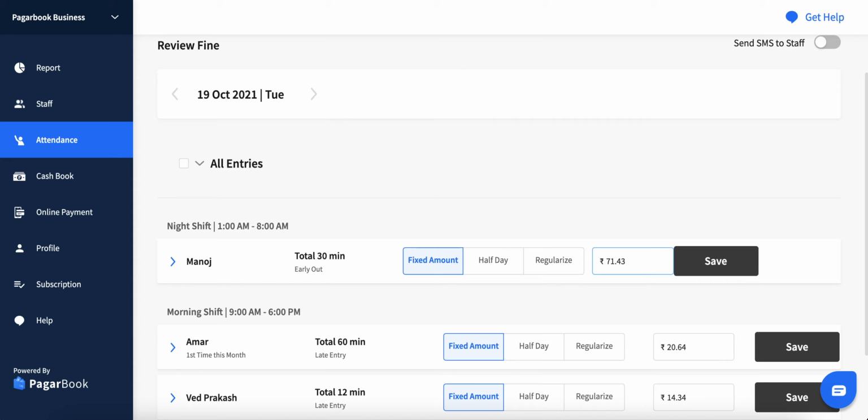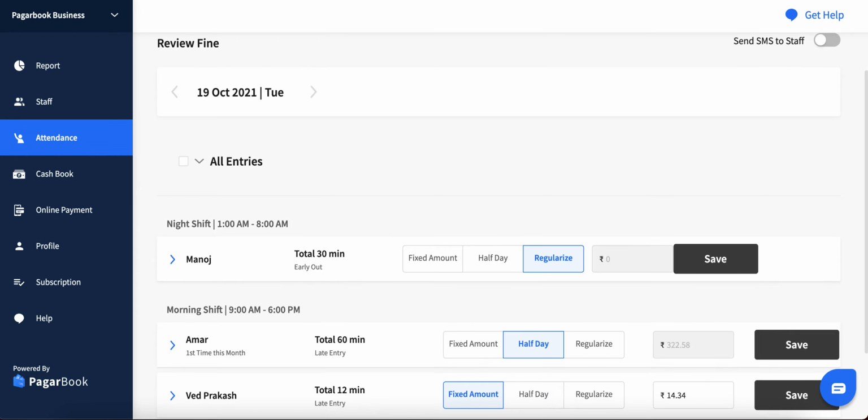By default, the fine amount is calculated as per the staff salary earned for the fine duration. If you want to deduct the half-day salary for that staff's entry, then you can choose the half-day option against the entry. Or if you want to pardon the fine entry, you can choose the regularize option against the entry.